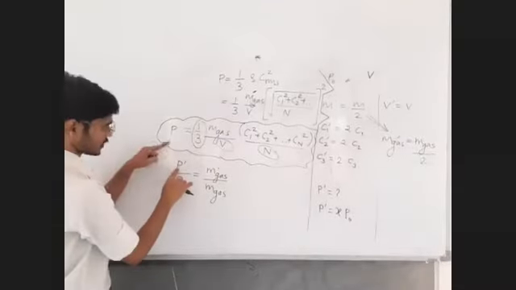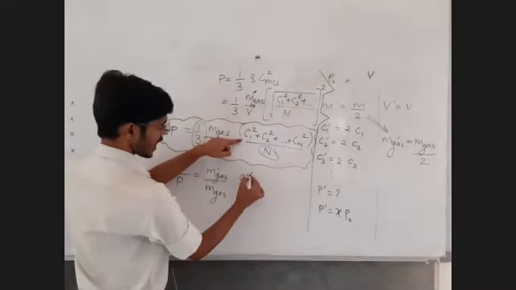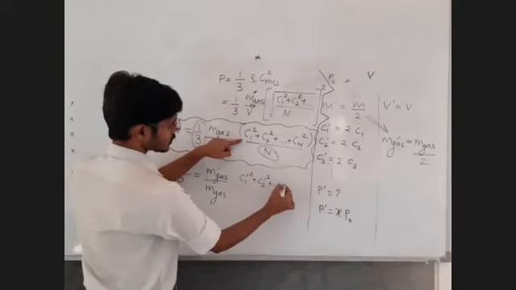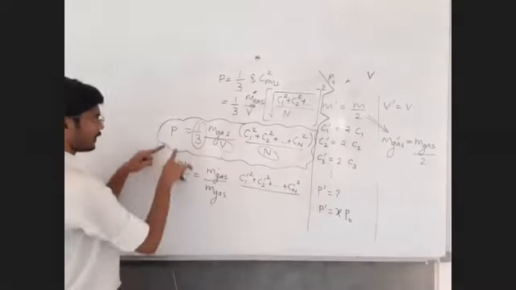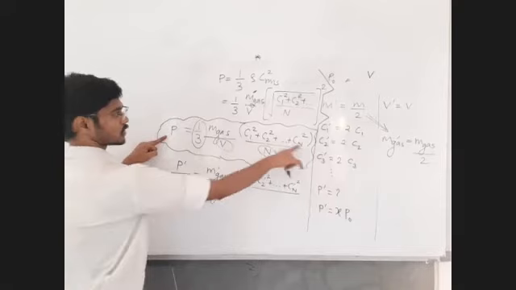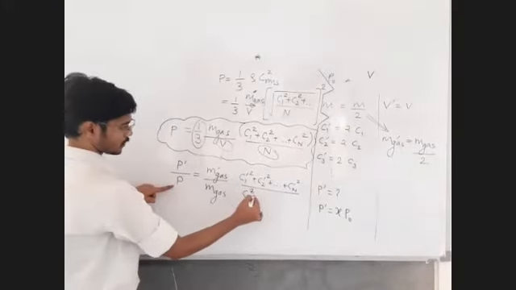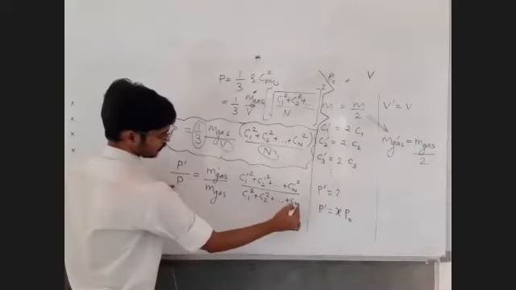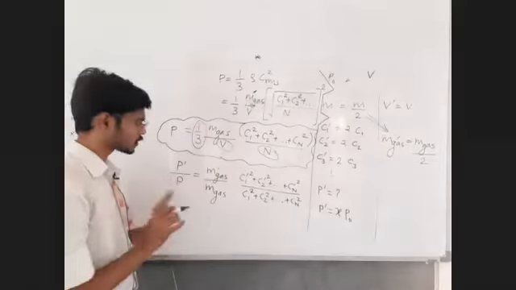So for P dash, what shall I write? I shall write C1 dash square plus C2 dash square and so on up to Cn dash square. For P, pressure is directly proportional to this, so for P, what I shall write is C1 square plus C2 square, try to understand, up to Cn square. Online people, just tell me, is this point clear to you?